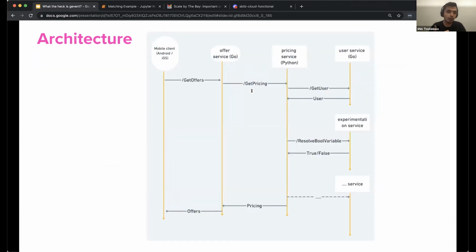So to understand what was going on behind the scenes, let's dig into the architecture powering bike and scooter modes in the Lyft app. Mobile devices poll a Go service called offer service every 5 seconds with the user's origin and destination to request a list of offers. Offer service constructs each mode in parallel, and to construct a bike and scooter mode, offer service calls pricing service, which is a Python service.